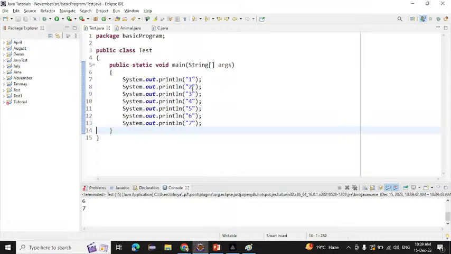Okay. Now suppose I write here 100 divided by 50. Now what will be the output we will get?